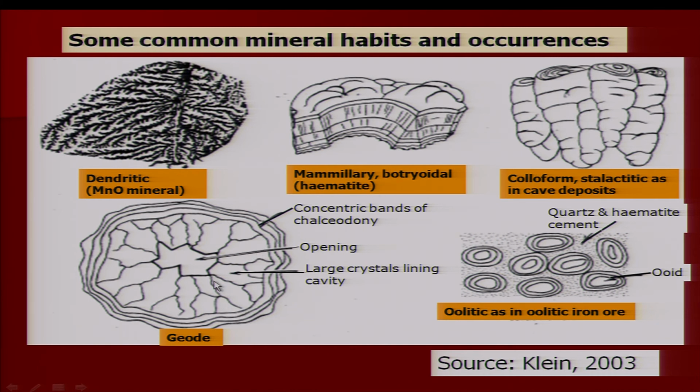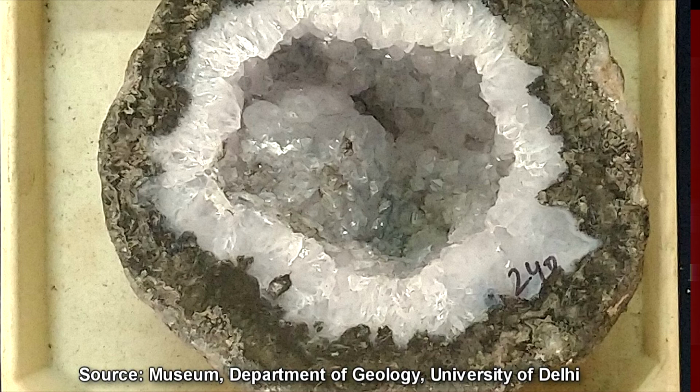In this case you see a band of chalcedony. This outer band is chalcedony and you have large crystals developed in this cavity. These crystals are pointing towards the center, and in the center you have an open space. This is an example of a geode.